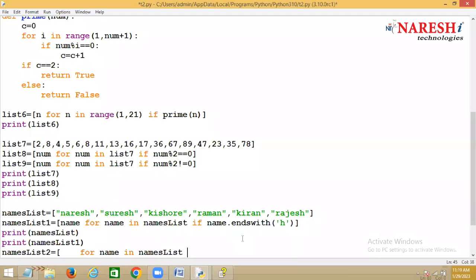Or means you can write if name dot starts with. Python is easy, everything is given. You have to remember, that's it.